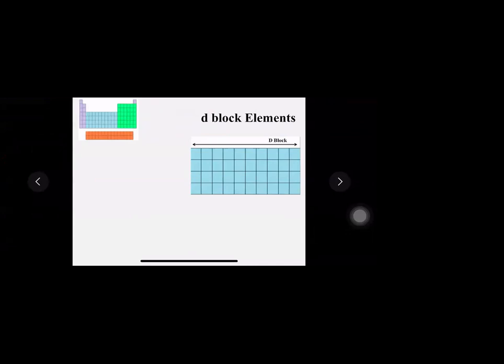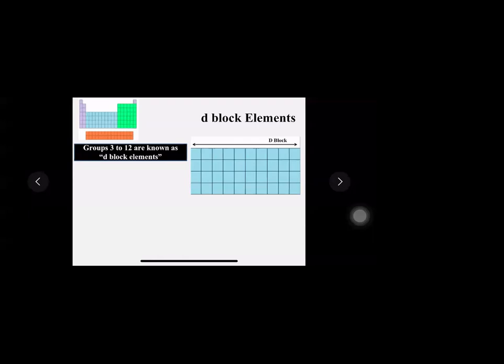So which elements will come in D block? Which will be the groups? 1, 2 are done. 13 to 18 are also done. So what is left in the middle? Very good. 3 to 12. Groups 3 to 12 are called D block elements. Which are the groups? Groups 3 to 12.